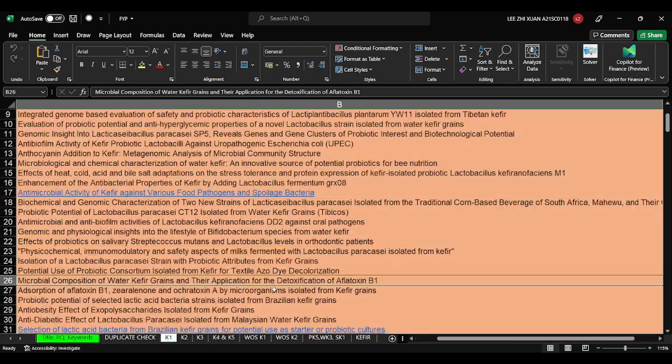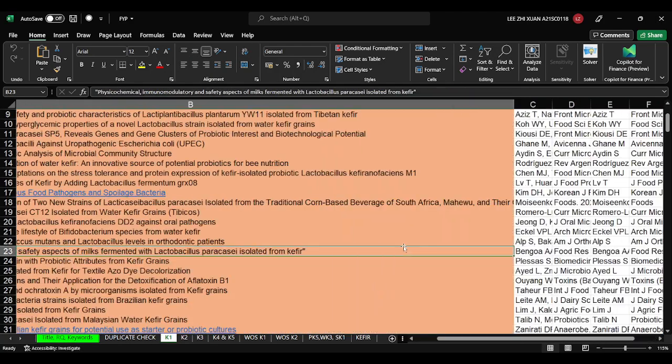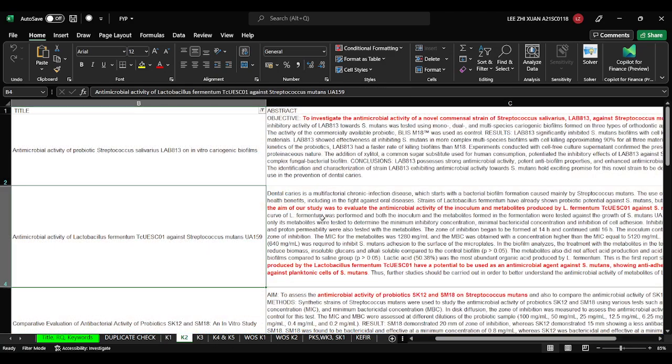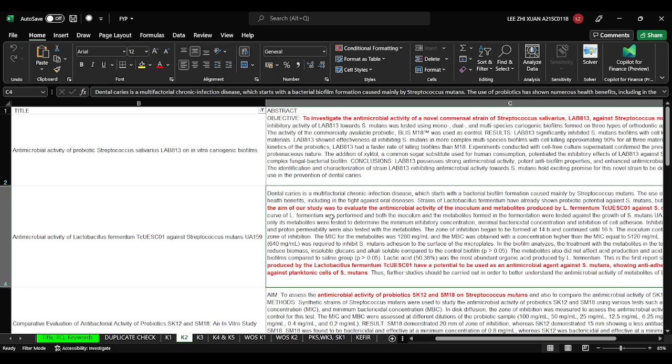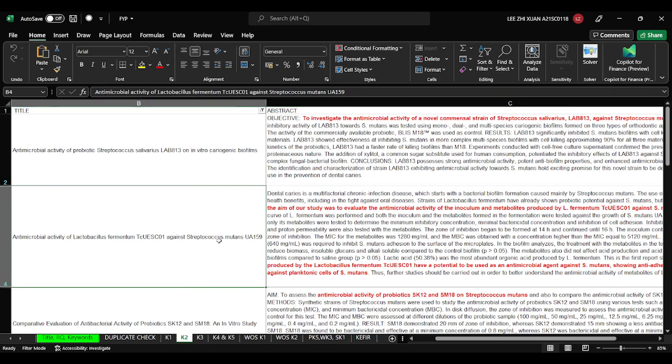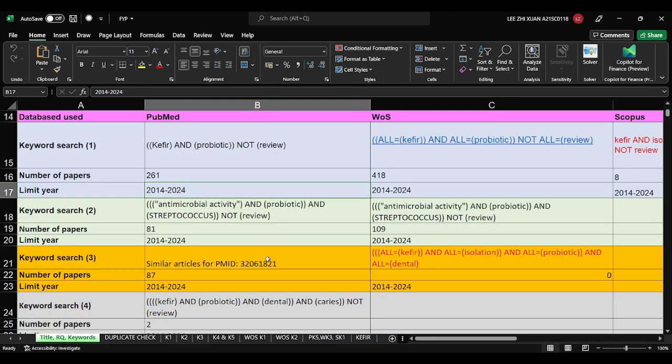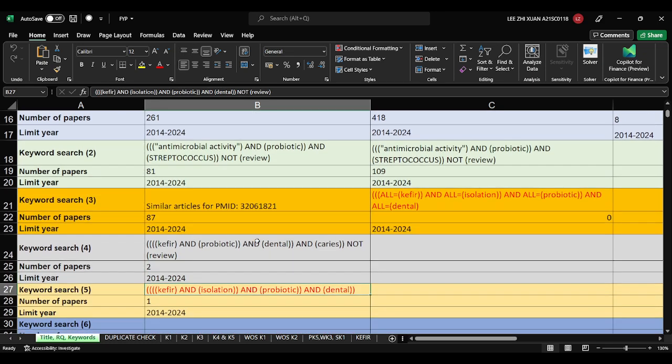After you already have the remaining papers, you do a second screening based on the abstract. Because the abstract is a summary, right? It directly tells you the objective, the result and the conclusion. So firstly you can see the objective first. If the objective is not related to the research, then you screen it out again, second filtering. After that you can read the full paper and see what it tells you. So this is the first step that you do in a literature review. This one you are not writing a proposal yet.